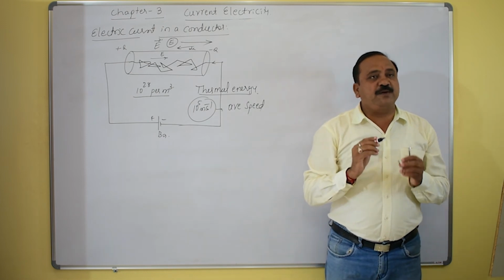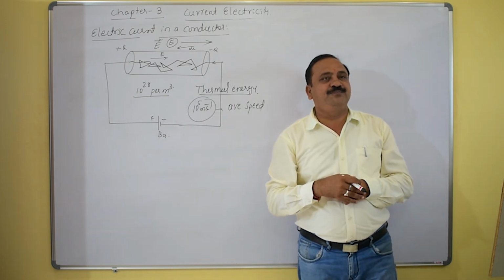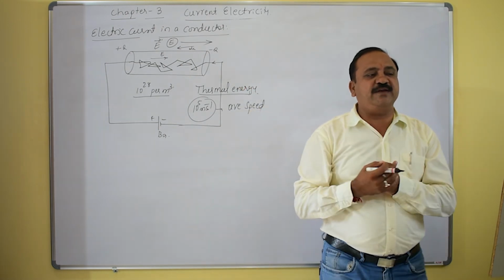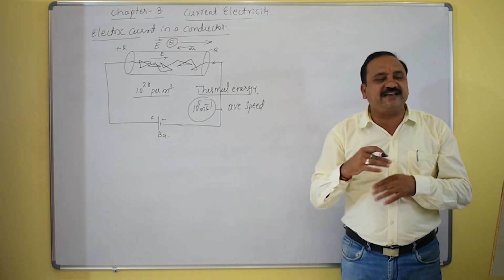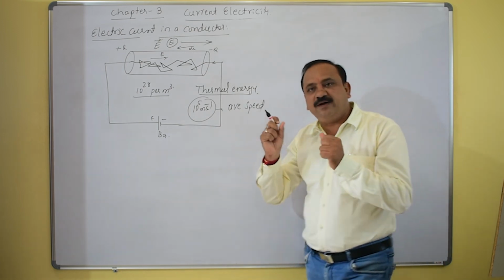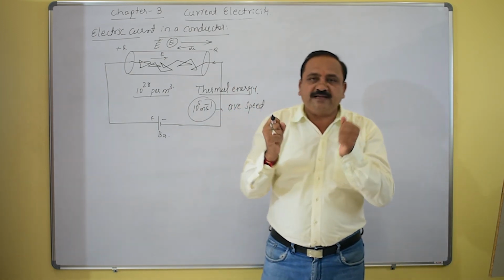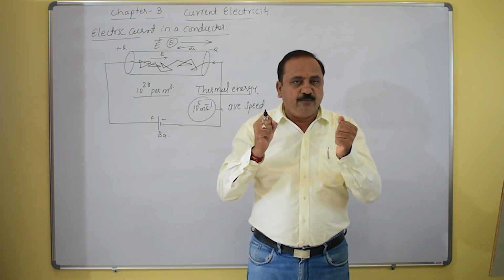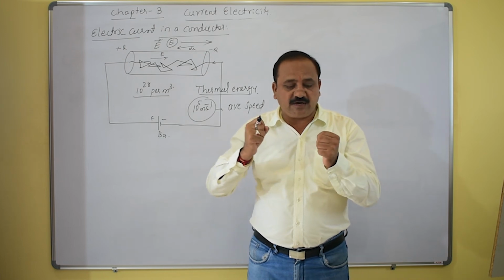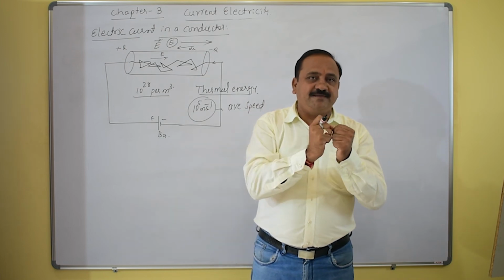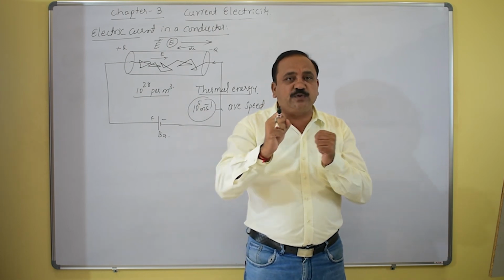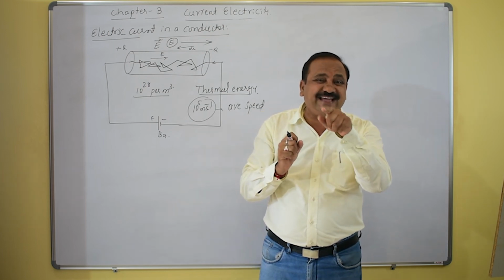How exactly? Suppose the free electrons move and collide again and again with the positive ions of the metal. Each collision destroys the extra velocity gained by these free electrons. The electron gains some more energy, moves, and collides with another one. Between these two consecutive collisions there is some time gap.